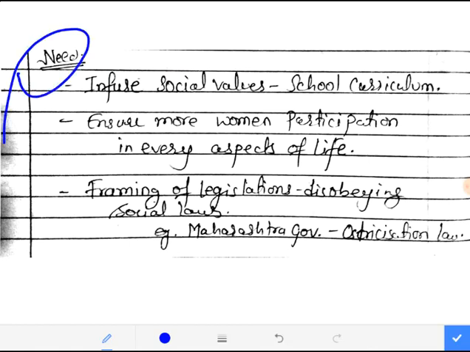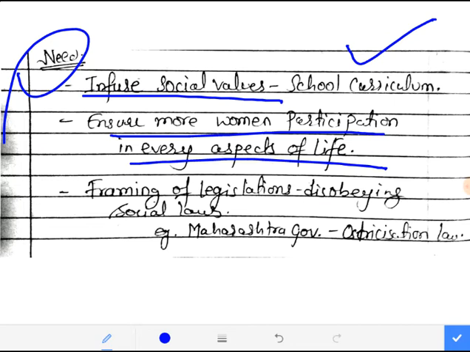So what is the need now? There is a need to infuse social values in the school curriculum itself, right? You can't change anything until you change the behavior and attitude of small children. That must be started from childhood only. Next is to ensure more women participation in every aspect of life, and try to incorporate this 33% legislative reservation bill for women in the central legislature also, right?